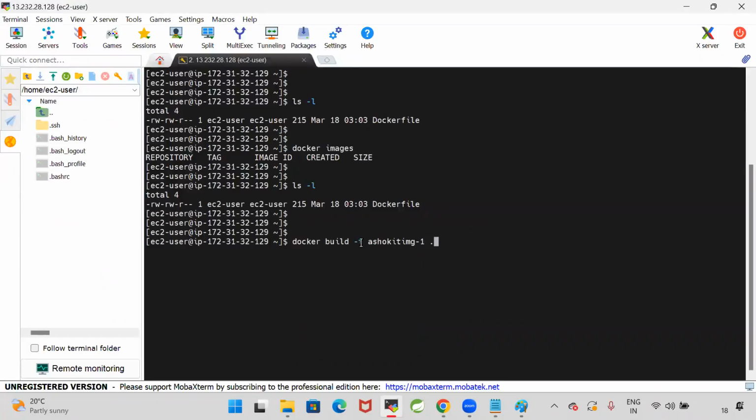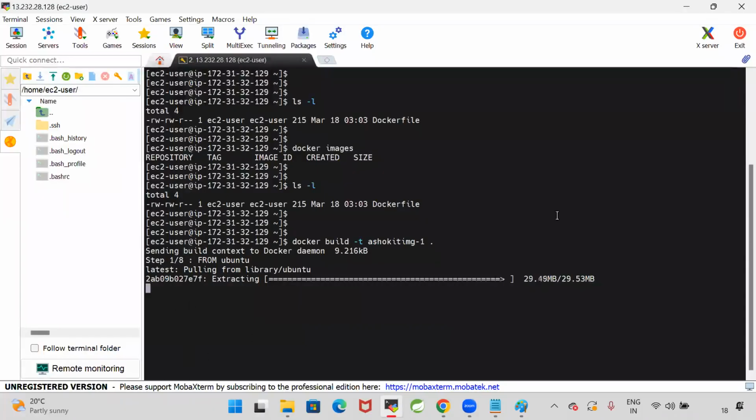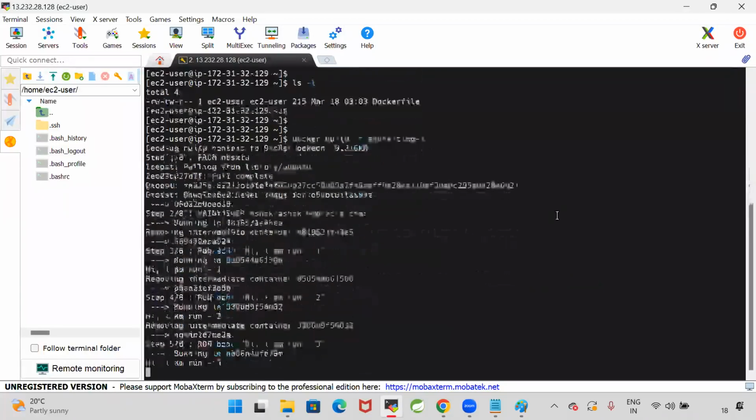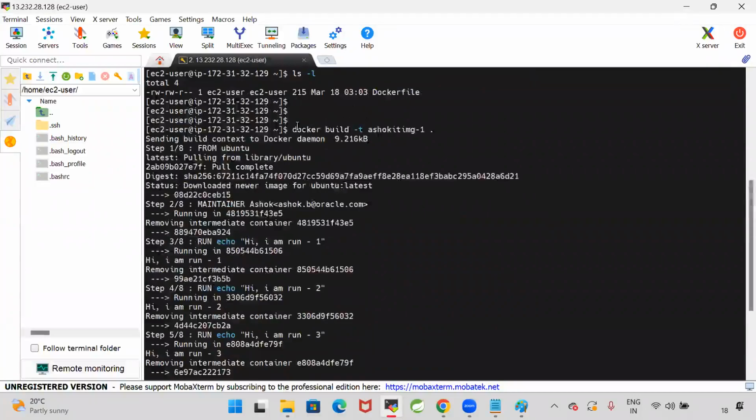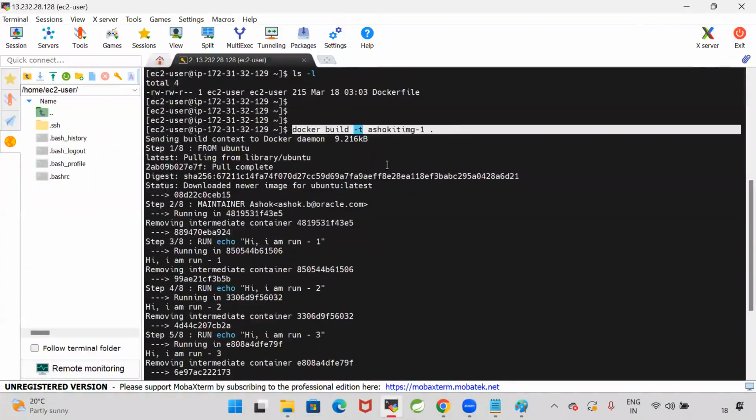Docker build -t. The -t represents the image tag name. I want to give this name for the image: AshokIT image1, space dot. Enter. Now see here, it is executing my Dockerfile instructions from top to bottom. So successfully, my Docker image is created. Now what happened when I executed this docker build command?